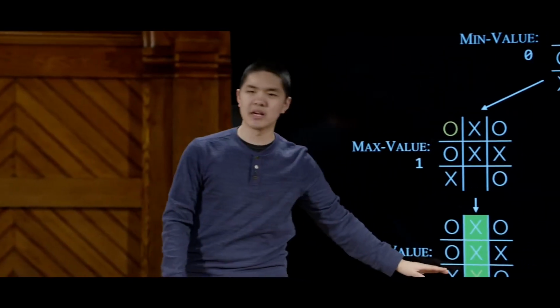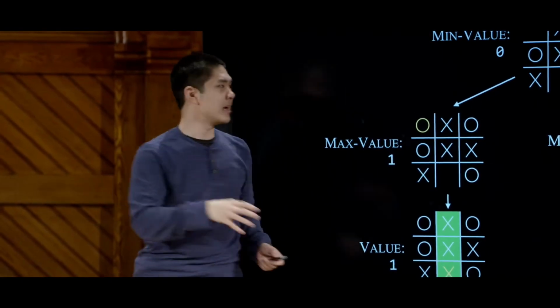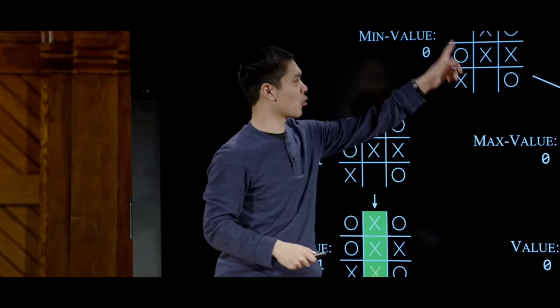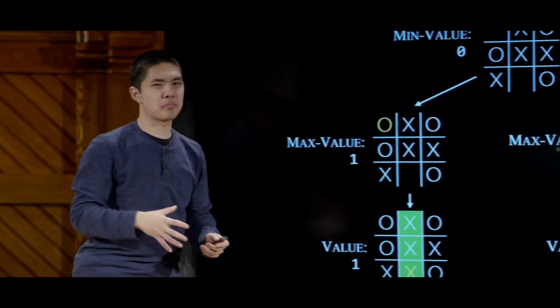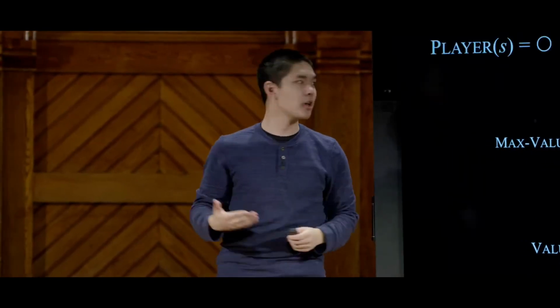I decide what move I'm going to make now by considering what move my opponent will make on the next turn. And to do that, I consider what move I would make on the turn after that, and so on and so forth, until I get all the way down to the end of the game, to one of these so-called terminal states. In fact, this very decision point, where I am trying to decide as the O player what to make a decision about, might have just been a part of the logic that the X player, my opponent, was using the move before me.